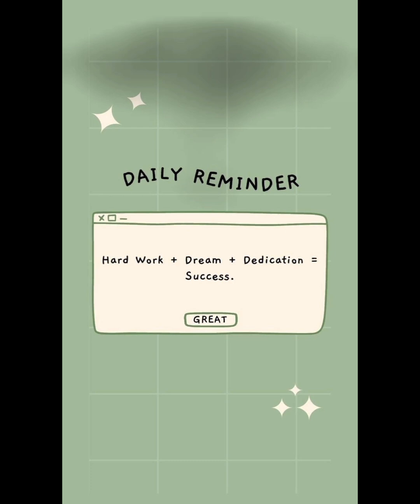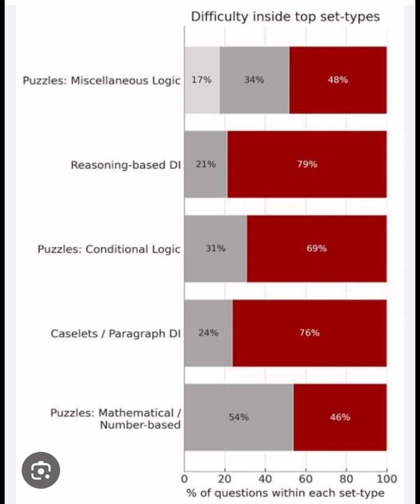For example, I used to hate games and tournaments, but when I started analyzing different sectionals and mocks, I saw a similar kind of pattern that CAT asked and was there in my mocks too. So I started solving it. I started developing the concept behind it, and in the exam, I solved games and tournaments also.